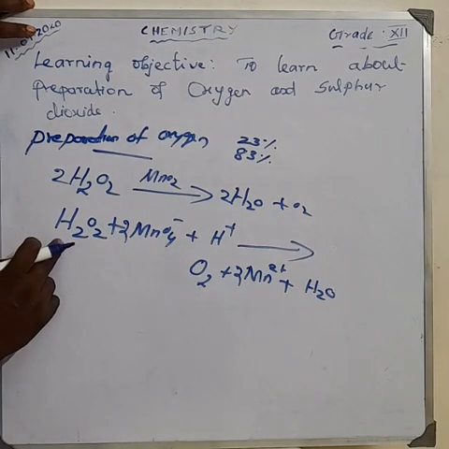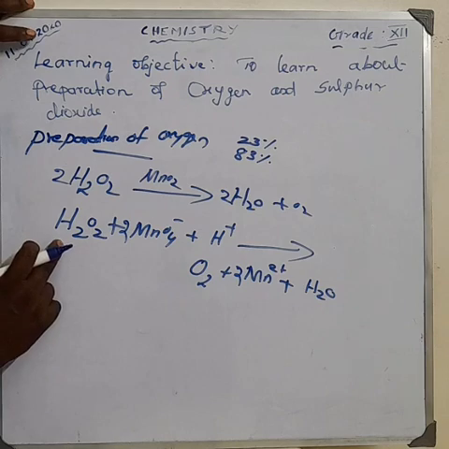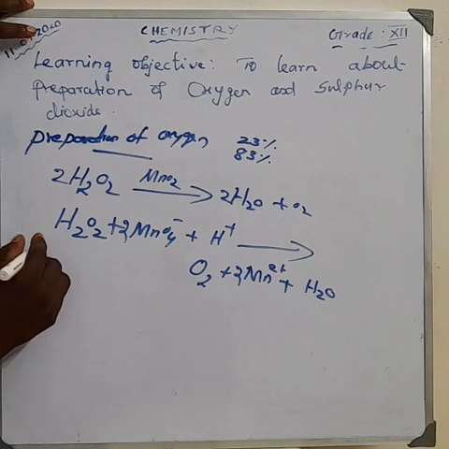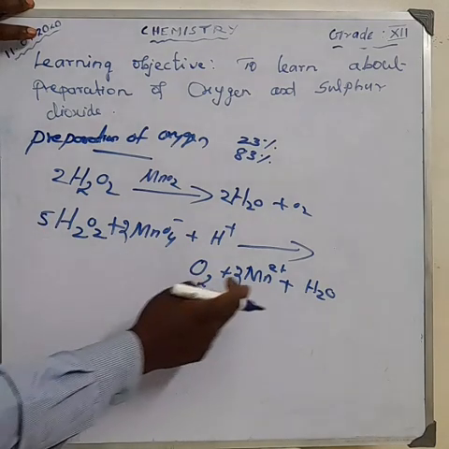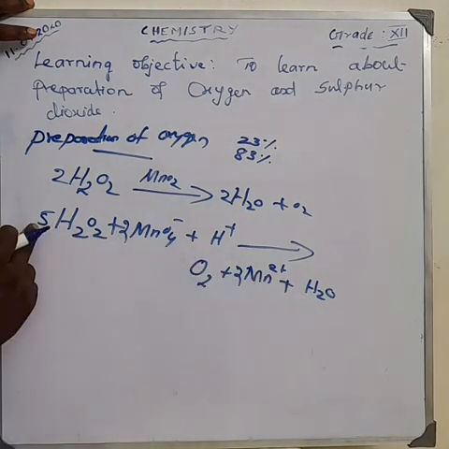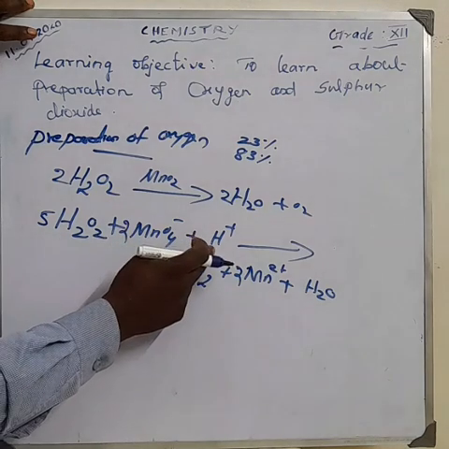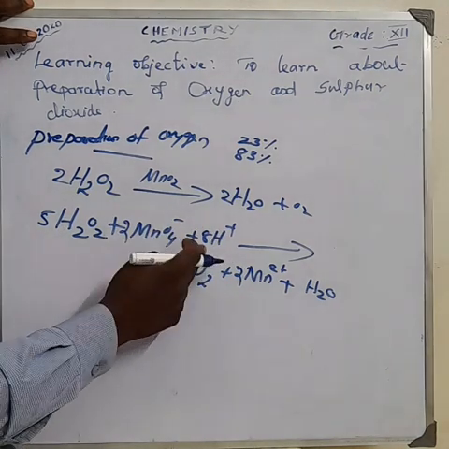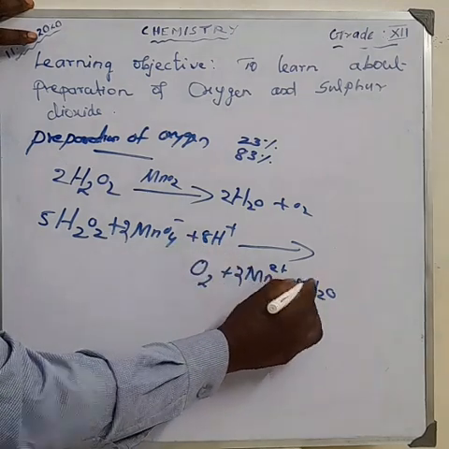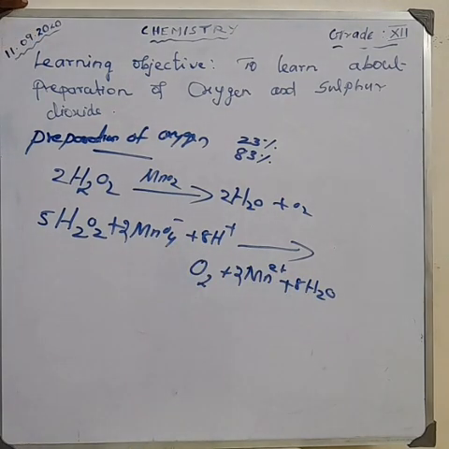Next, for hydrogen peroxide, you should make it 5. So 5 into 2. Here we cannot balance the hydrogen yet, so make it 5 here, and you should also make it 8 here. So 5 into 2 is equal to 10, and 10 plus 8 is equal to 16. So make 8 here. Now the equation is balanced. Okay, clear? Can you write?